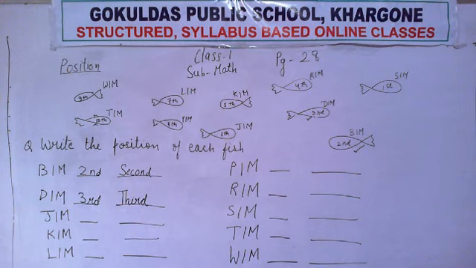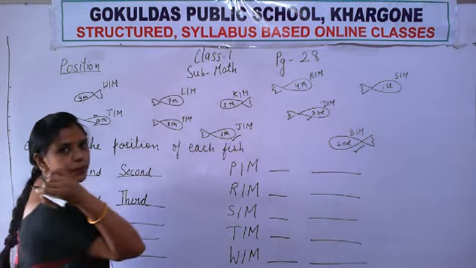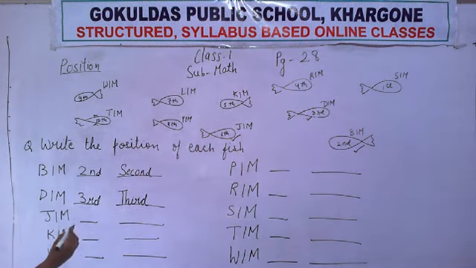Now see. Next. What is the name of the next fish? J-I-M, Jim. So where is Jim written? What is the position of Jim? Are you able to find? On which position is the fish Jim? It is at 6th position. Here it is. Say 6th.